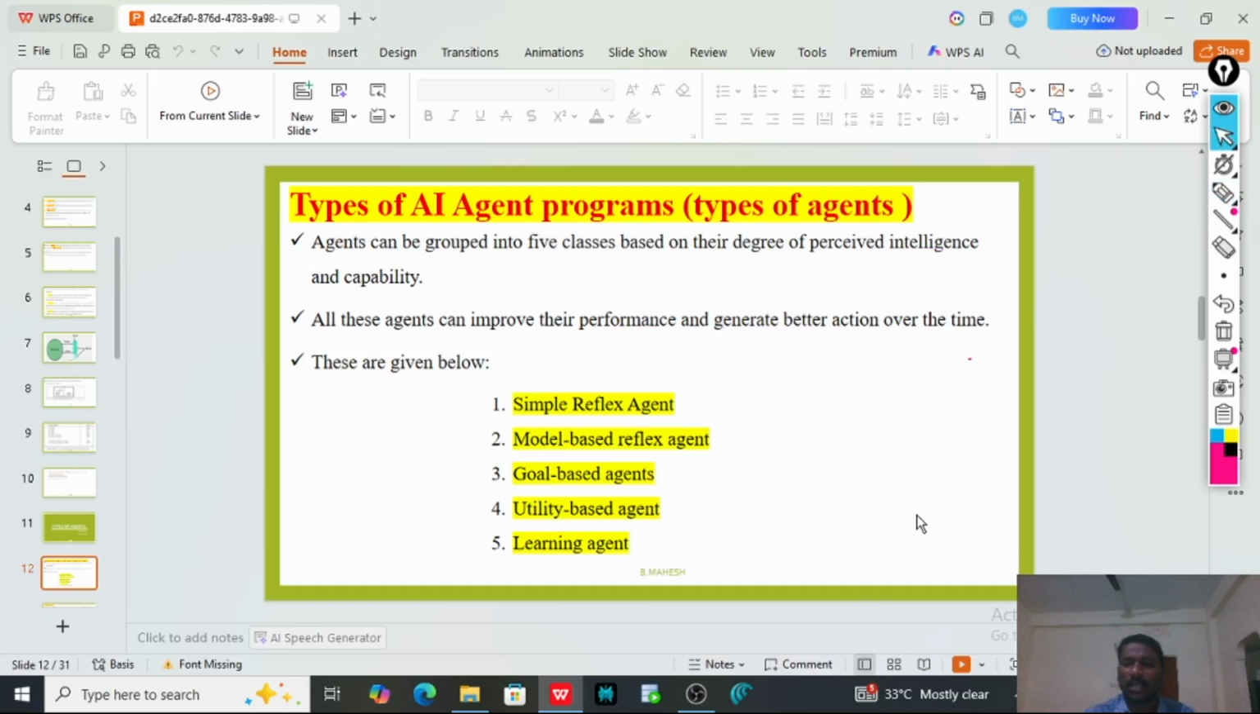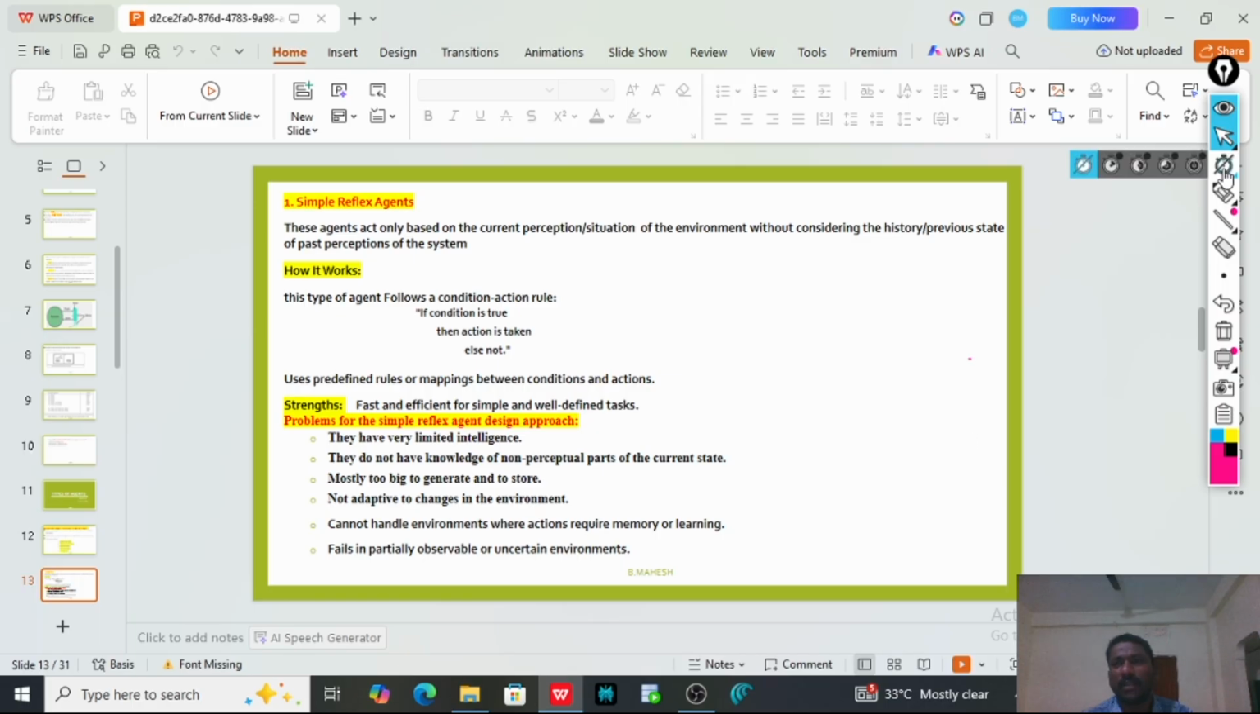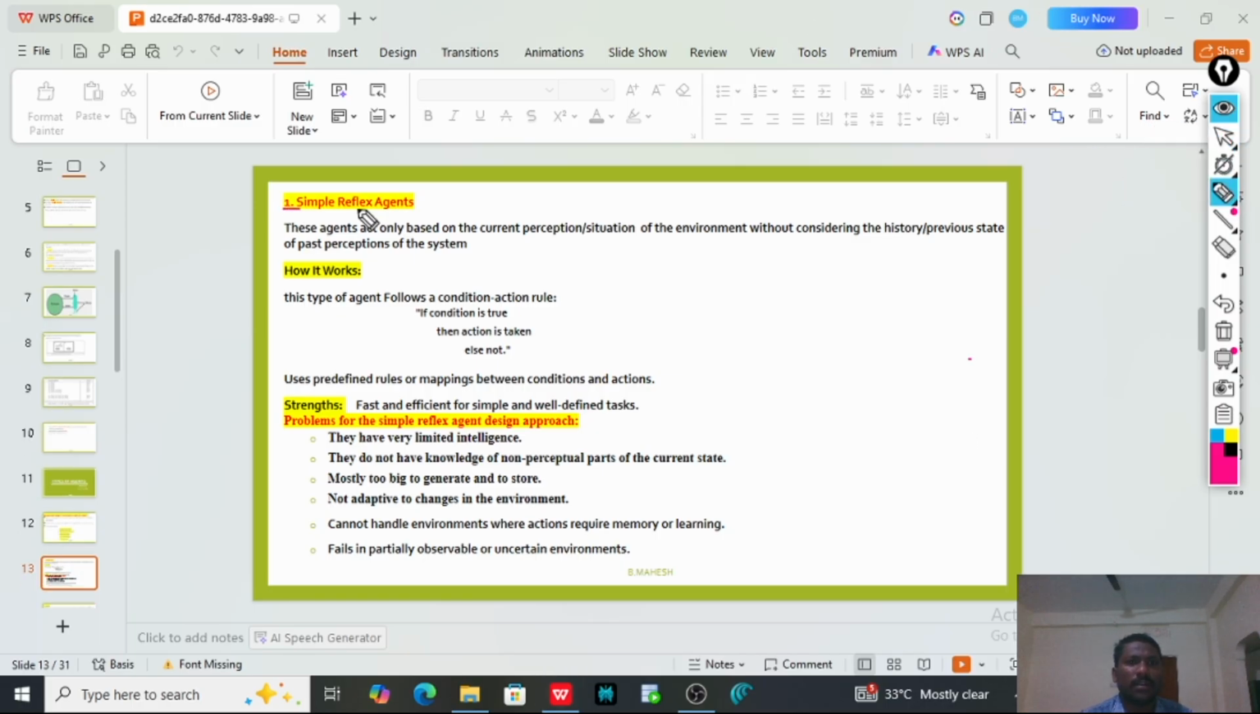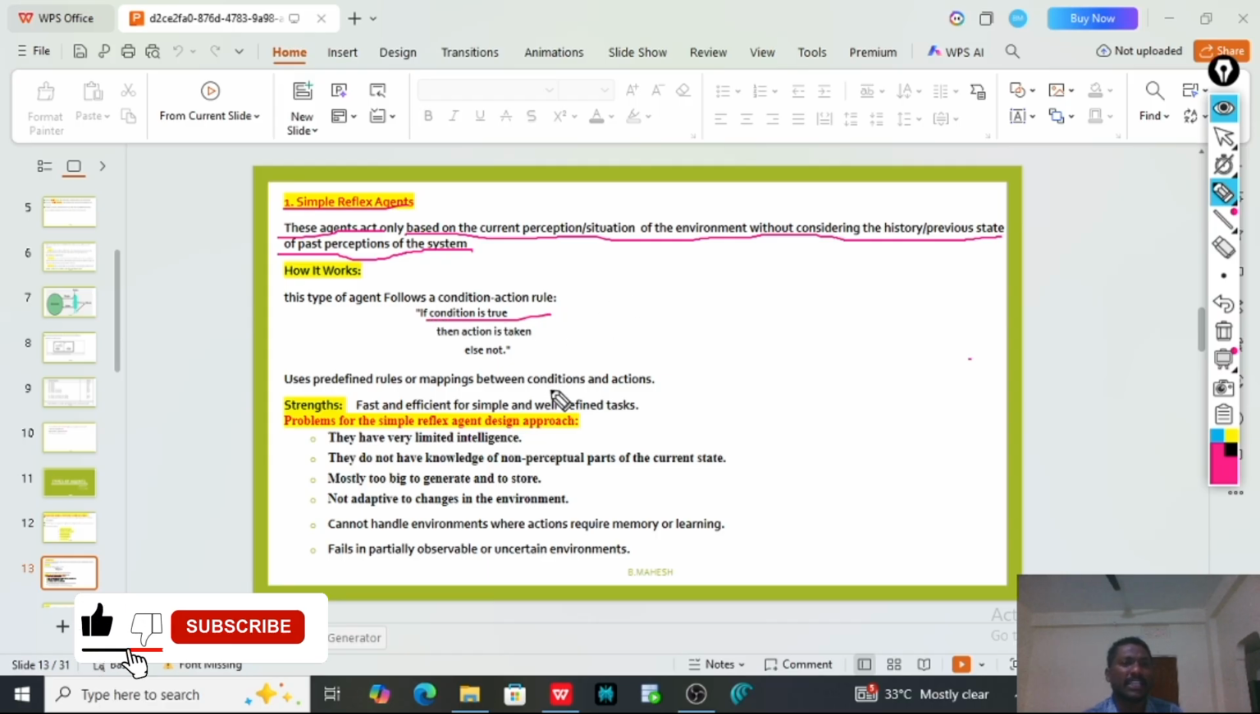Now we will discuss the first type of agent, the simple reflex agent. These agents act only based on the current perception or situation of the environment, without considering the history, the previous states or past perceptions of the system. In a simple reflex agent, only one thing you have to remember: it works based on an if condition. If the condition is true, it takes the action, else not. It won't mind the past actions or past perceived data.